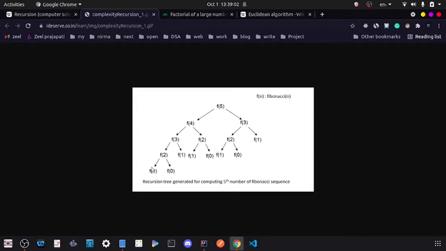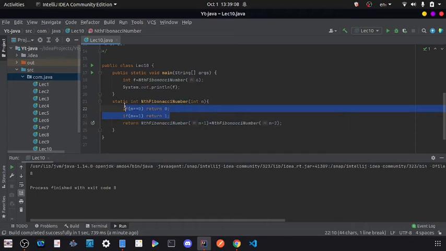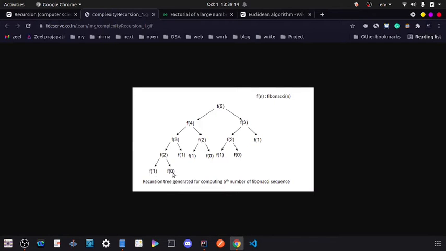Then f of 2 will call f of 1 and f of 0, and you can see that f of 1 and f of 0 are our base conditions. In f of 0 our function will return 0, and in f of 1 our function will return 1. So here 1 plus 1, f of 2 will be 2, plus f of 1 will also be 1, so f of 3 will be 3, and likewise all these functions will be called, and at f of 5 we get the fifth Fibonacci number.